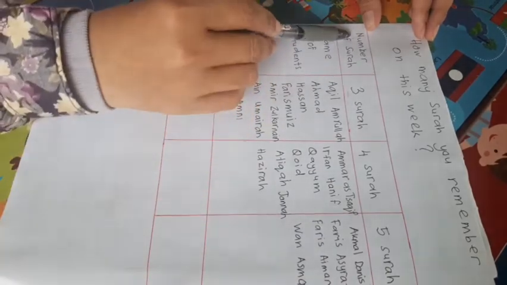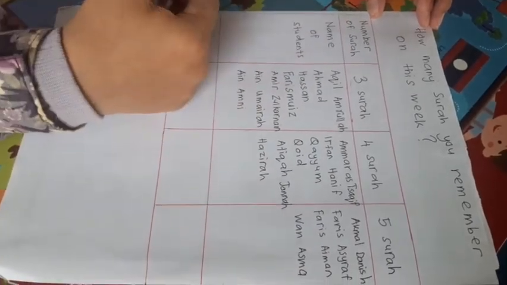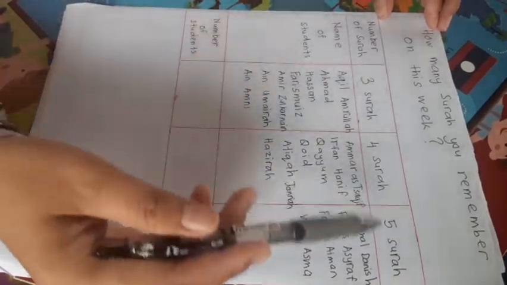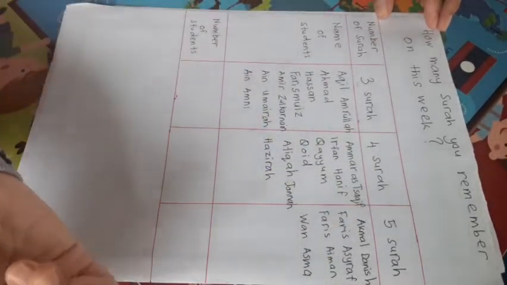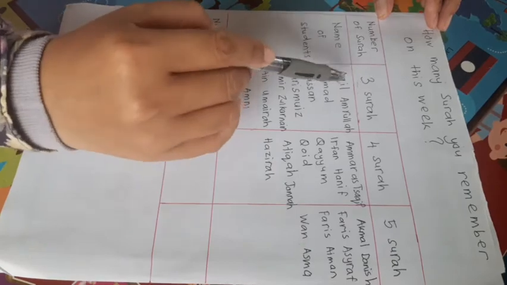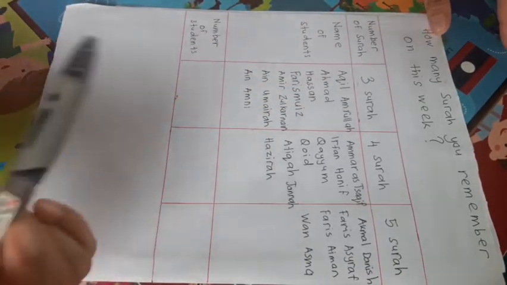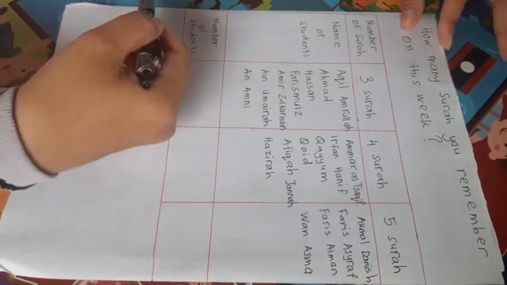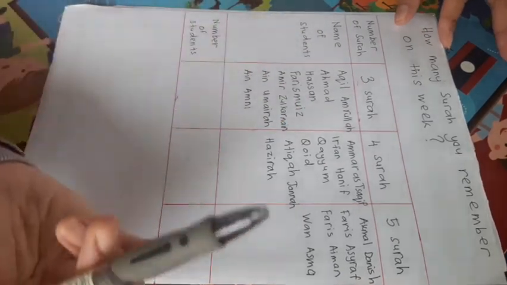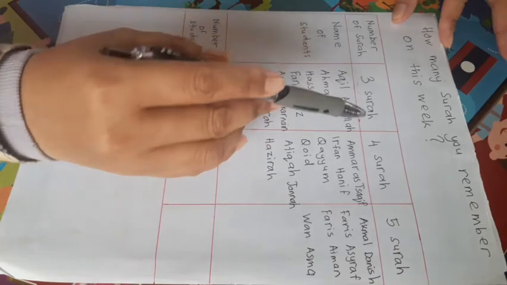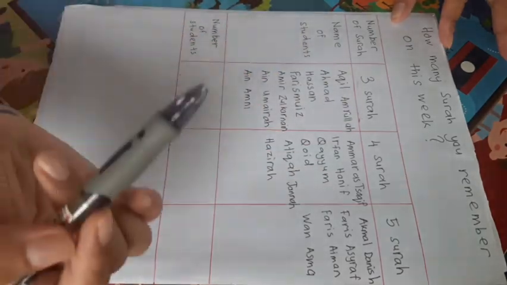Okay, so we'll draw a table that contains the number of surah. So I choose 3 surah, 4 surah and 5 surah. So you will ask, okay, let's say Akil Amrullah, how many surah you remember on this week? So Akil said 3 surah, Mu'allimah. So you ask Qayyum, how many surah you remember on this week?